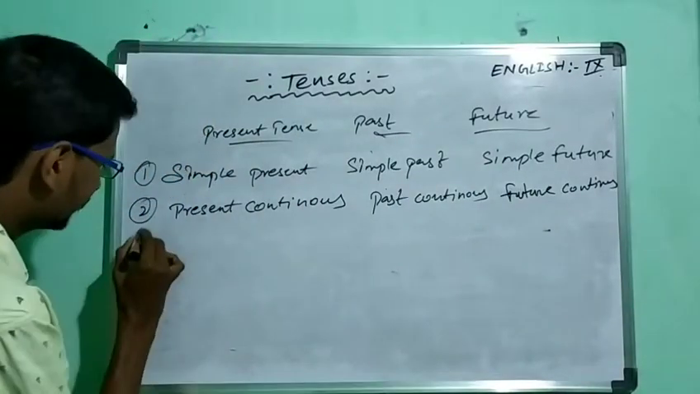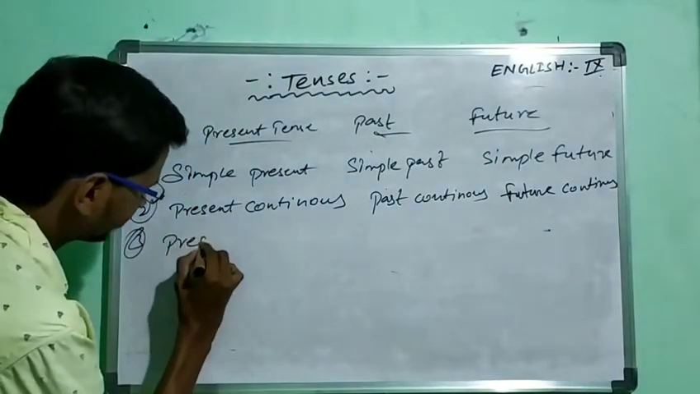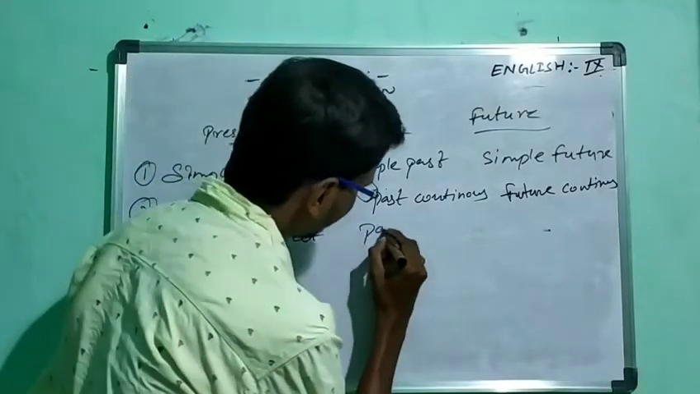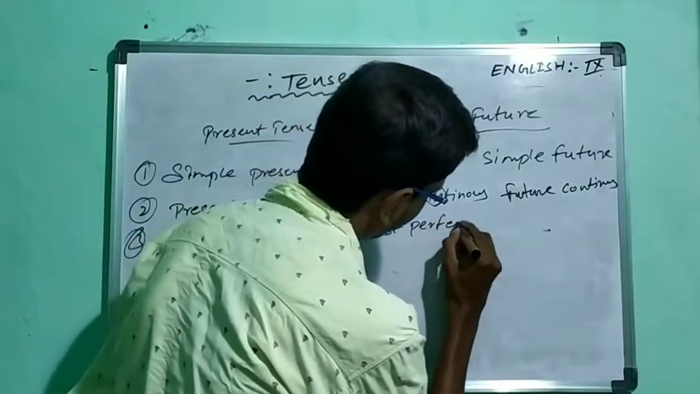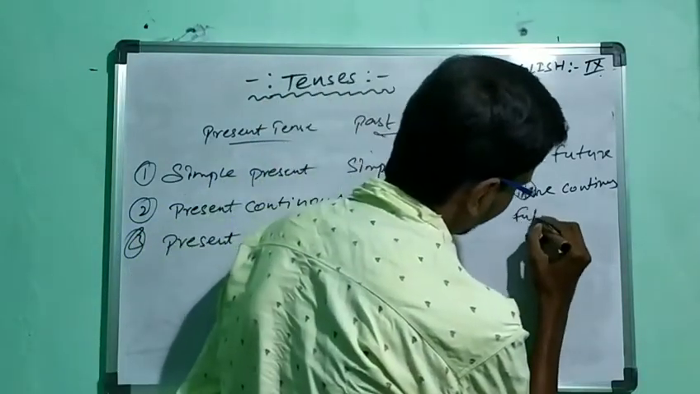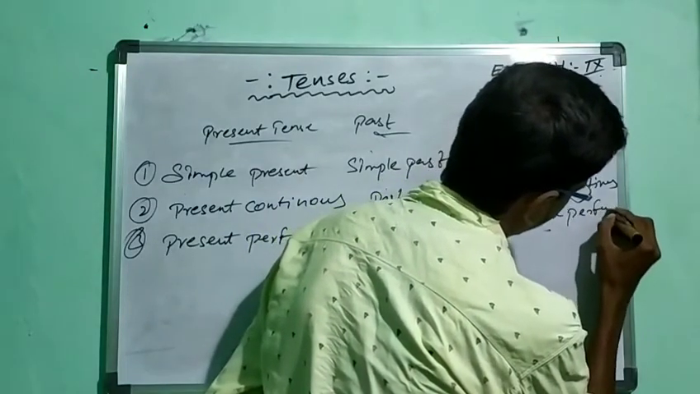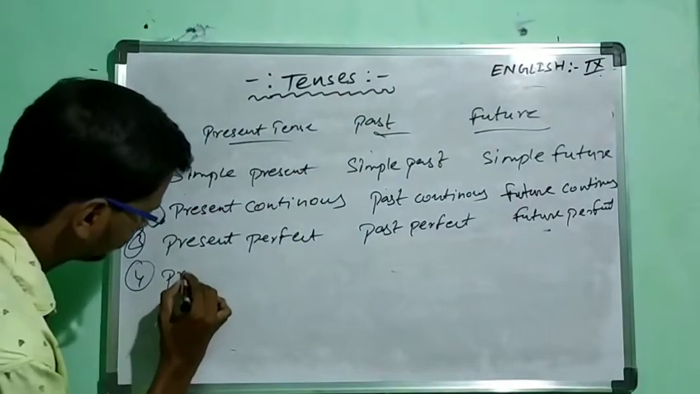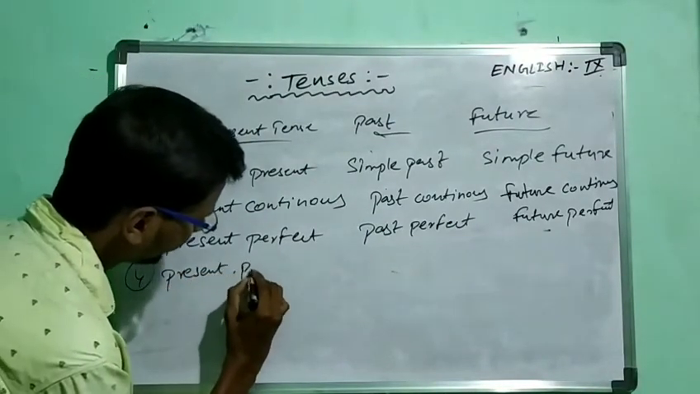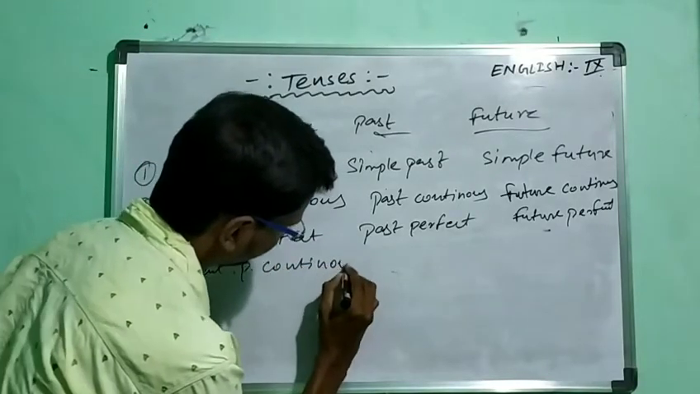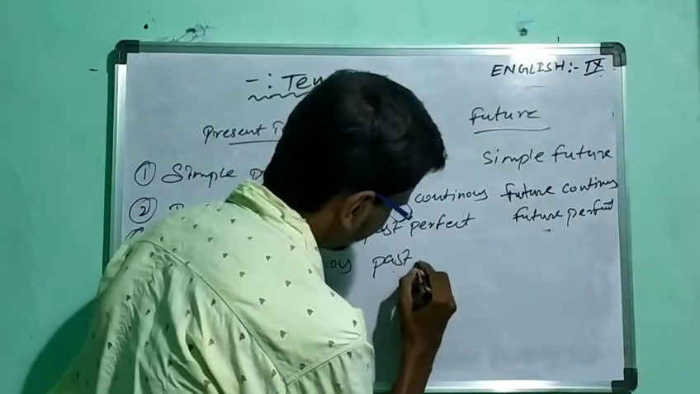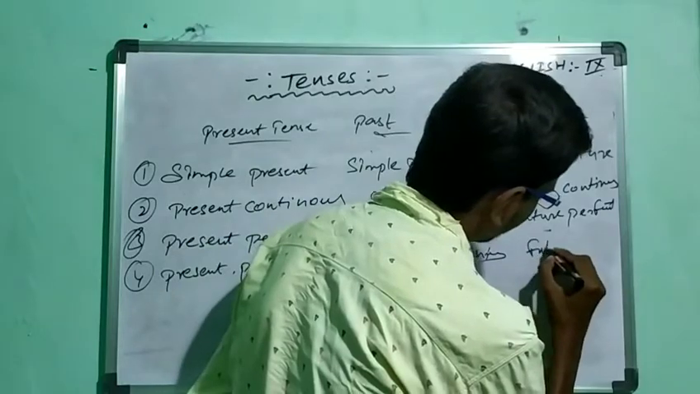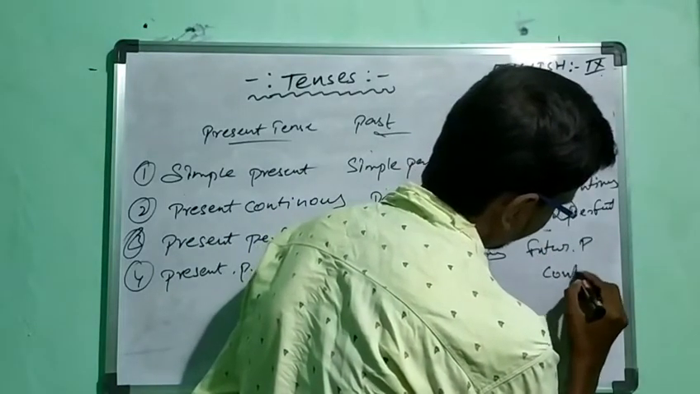Then next, the third one: present perfect, past perfect, future perfect. The fourth one: present perfect continuous, past perfect continuous, and future perfect continuous.